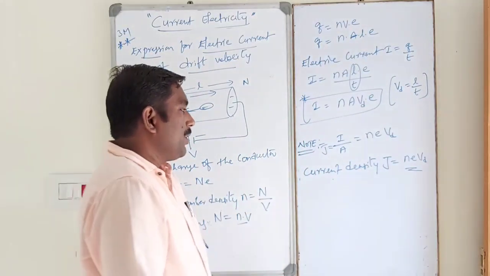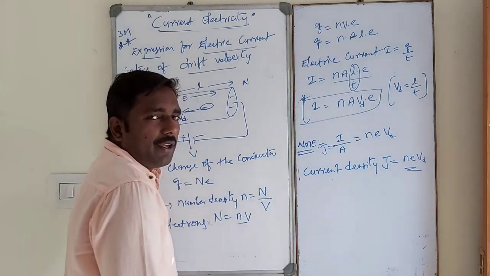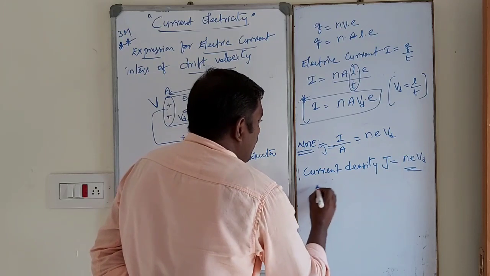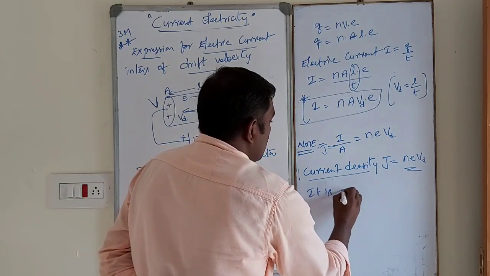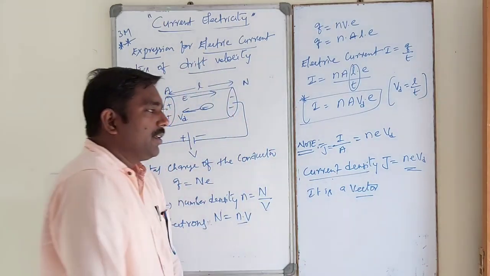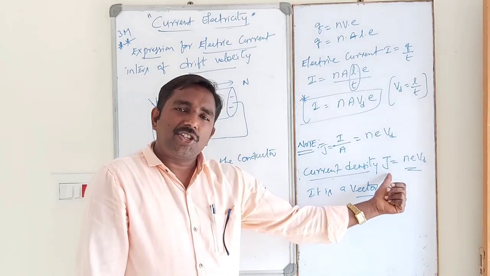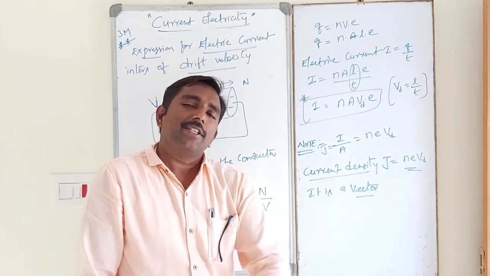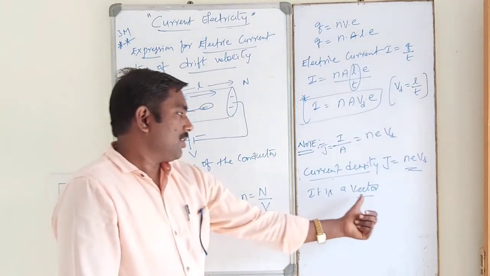Current density is a vector quantity, so the direction of current density is along the direction of current. Current and current density are both in the same direction.